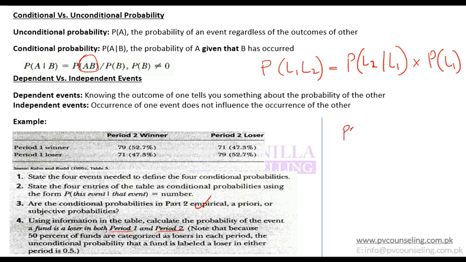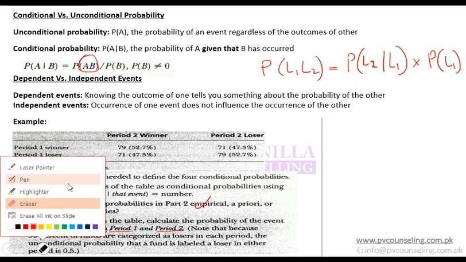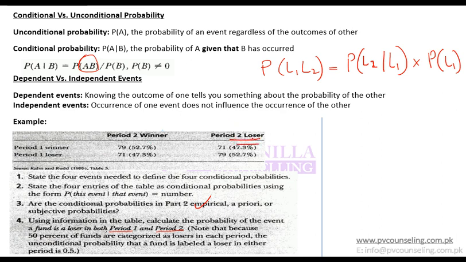So the formula is probability of AB equals probability of A given that B has happened multiplied by probability of B. So 2 would happen after L1, that's why I have taken lost in 2 given that it has lost in 1. In order to apply this formula we need the probability of losing in second given that it lost in 1, which is 52.7%. So it is given. Then multiplying it by the probability of losing in the first one.